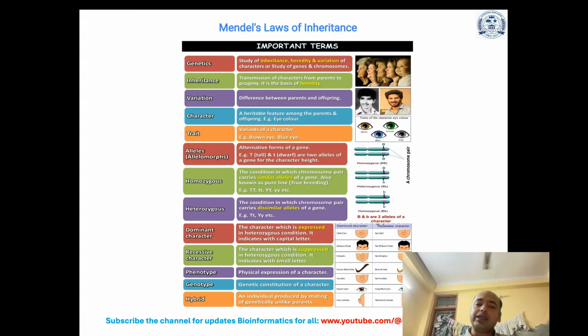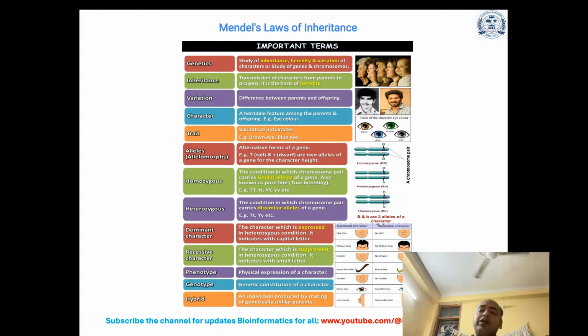Homozygous is the condition in which a chromosome pair carries similar alleles of a gene, for example, capital T capital T or small t small t, capital Y capital Y or small y small y. Heterozygous is capital T and small t, capital Y and small y. Then the dominant character is the character which is expressed in heterozygous condition.